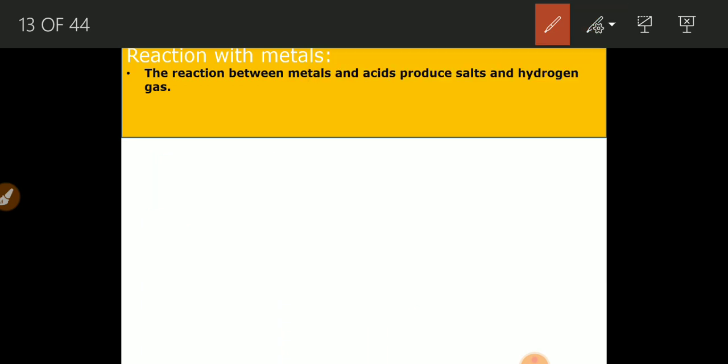The first property is how acid reacts with metal. When metal and acid react, it produces a salt and hydrogen gas. I'll give you an example, taking a very common acid, HCl, hydrochloric acid.